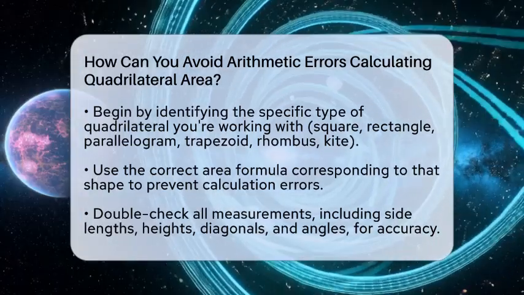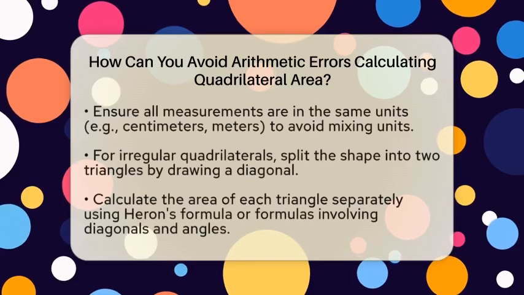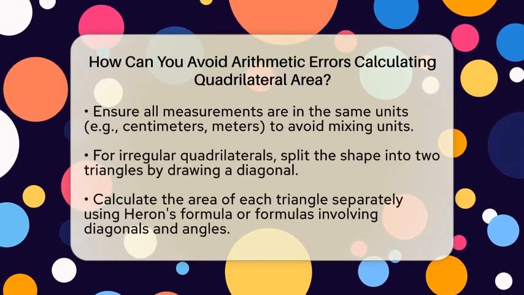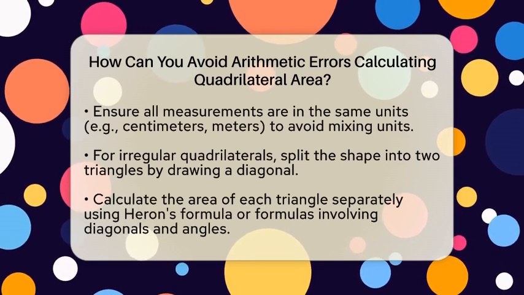Next, double-check all your measurements. Make sure your side lengths, heights, diagonals, and angles are accurate. Also, confirm they are all in the same units, like centimeters or meters. Mixing units can cause errors in your calculations.